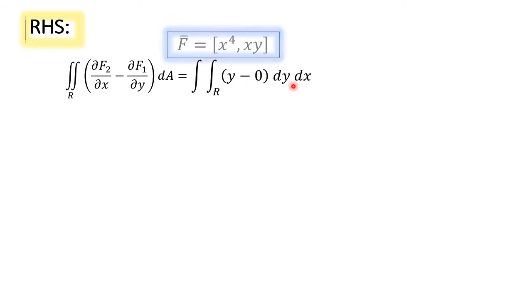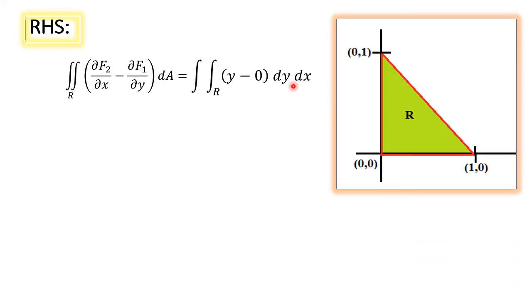Now we have to take the region of integration and evaluate this integral. Either we can choose the order as dy dx or we can choose the order as dx dy. Whichever is convenient, you can follow it. Since I preferred the order of integration dA as dy dx, I chose a strip parallel to the y-axis.